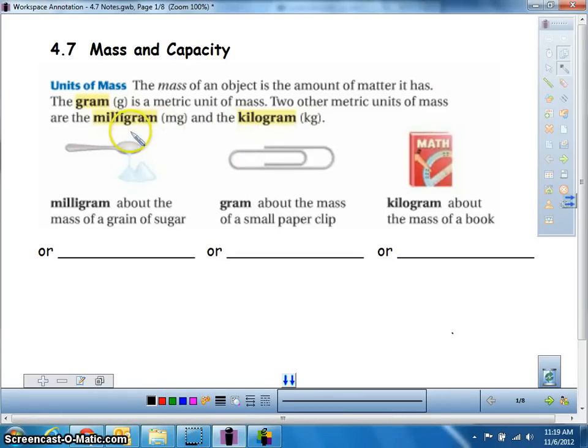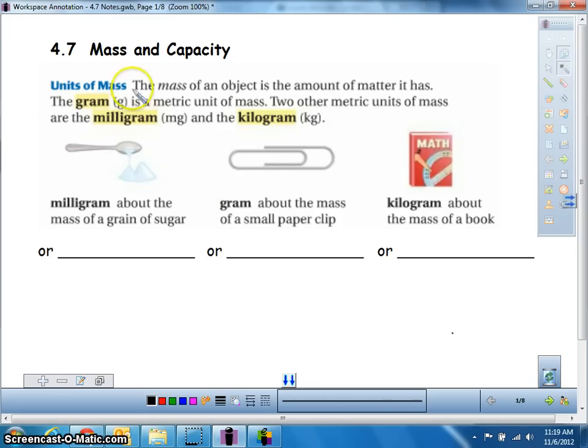We're talking about 4.7, which is mass and capacity. That's metric units of measurement for basically weight and volume is kind of what we're talking about. I know you've talked a little bit about metric units in Mr. Volk's classroom, and we're going to reference that a little bit. So if you can think back to what he taught you and add it to what I'm going to teach you, you should be in good shape.